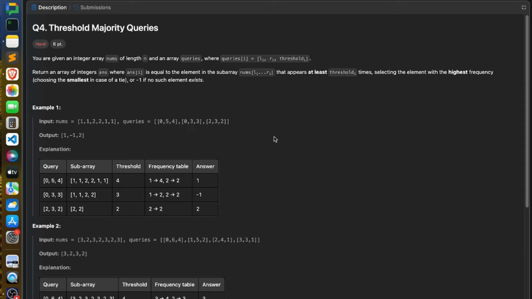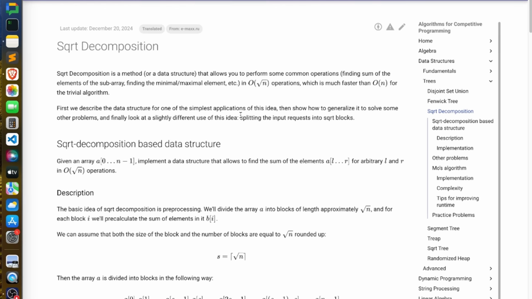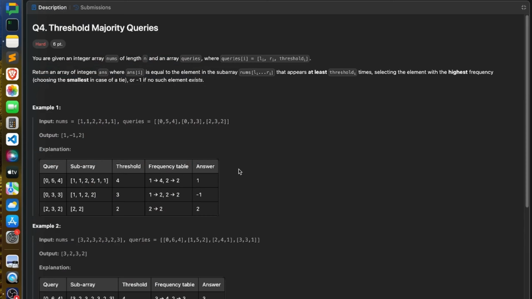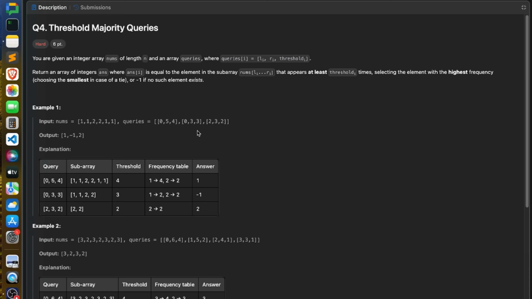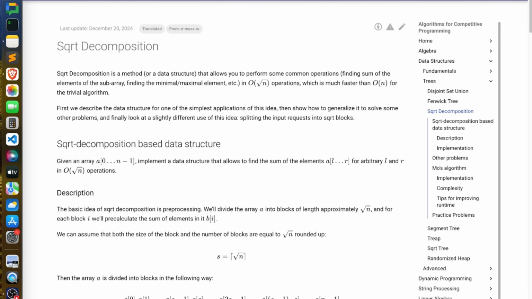Now to solve this problem, the exact algorithm which I have used is square root decomposition, or sometimes it is also called Mo's algorithm. You can learn it from CP algorithms. I would highly recommend learning this algorithm first, because if I explain, you won't be able to understand until you know square root decomposition, right? Once you learn it, this is one of the standard algorithms in square root decomposition.